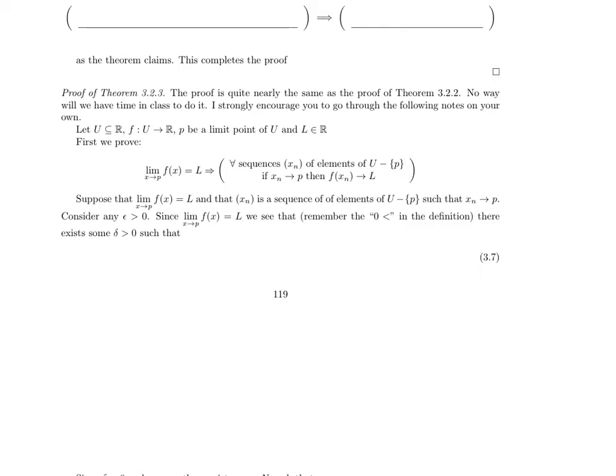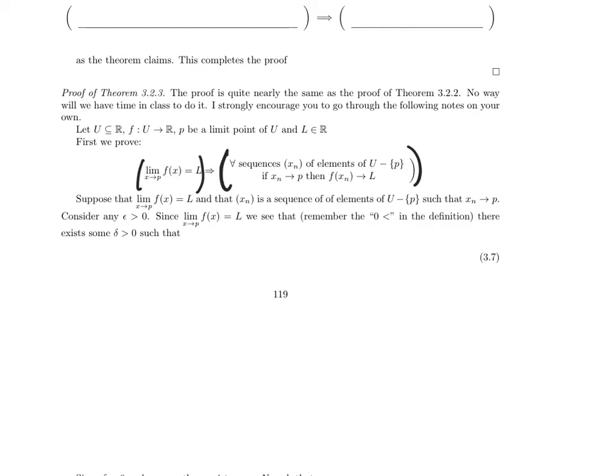So let's do it. Let U be a subset of R, f from U to R be a function, let P be a limit point of U, and let L be in R. I need to prove that this is true if and only if that is true. And so an if and only if proof should have two directions. Let's do the forward direction first.